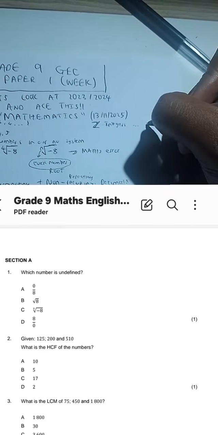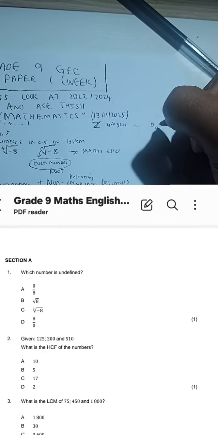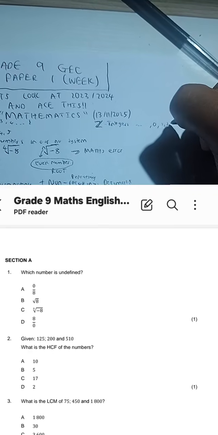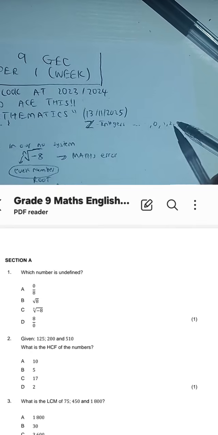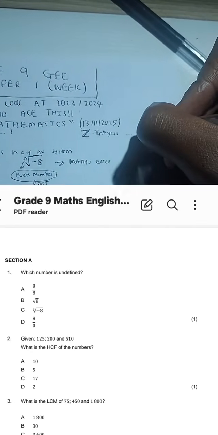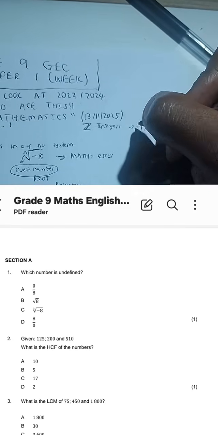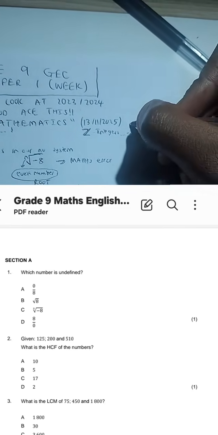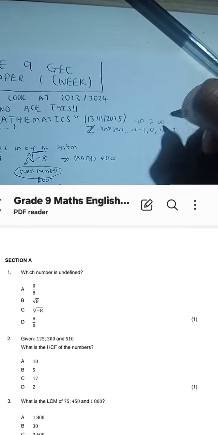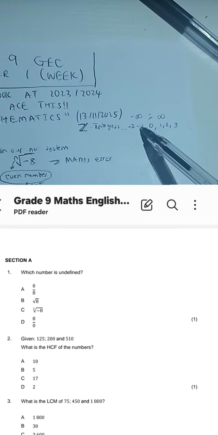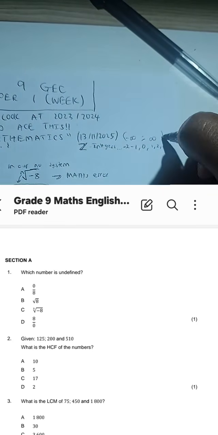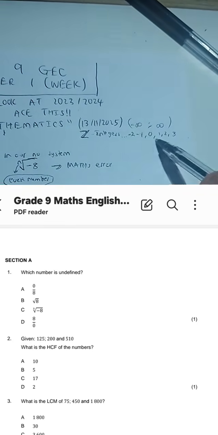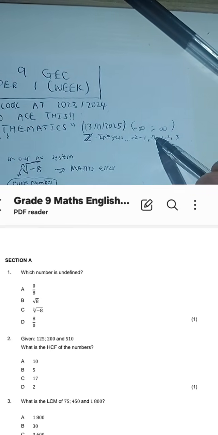Integers are numbers that basically have the 0 in there. They increase by 1. In other words, from 0 we're increasing by 1. 1, 2, 3, 0. But also we include negative numbers. Okay, from negative infinity to positive infinity, all the numbers where we are increasing and decreasing by 1, we call those integers. Okay, those are integers.